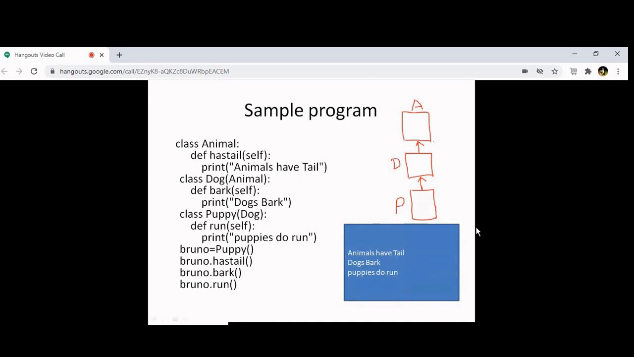Over? Yeah. Okay. Yes, sir. See now, in this program